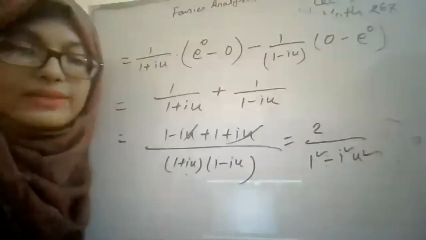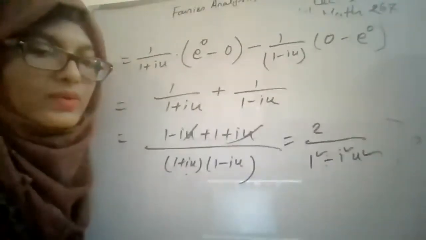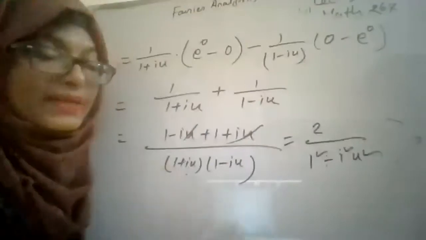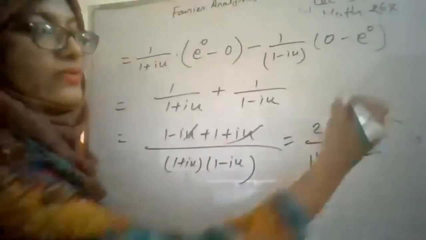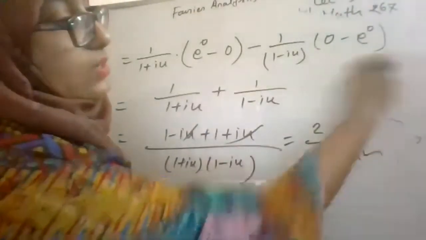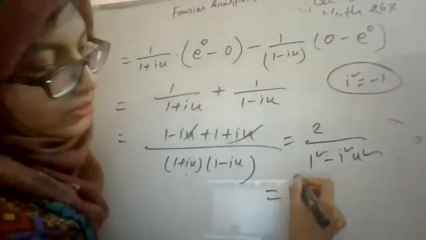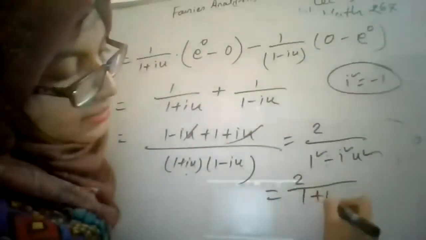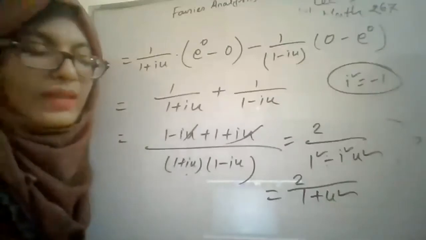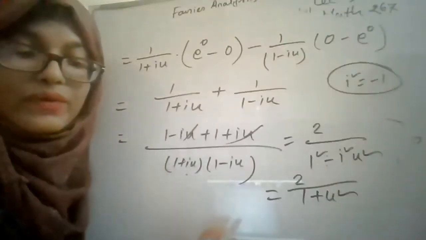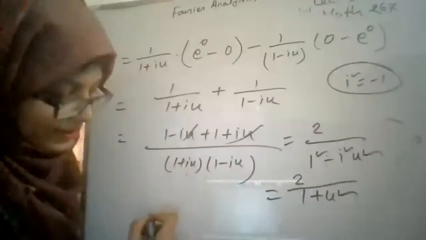And all of you know that the value of i square is equal to minus 1, right? i is the imaginary unit, and the value of i square is equal to minus 1. So put these values, it will be 2 by 1 plus u square. Okay, so that's the answer, which is the required Fourier transformation of f of x.